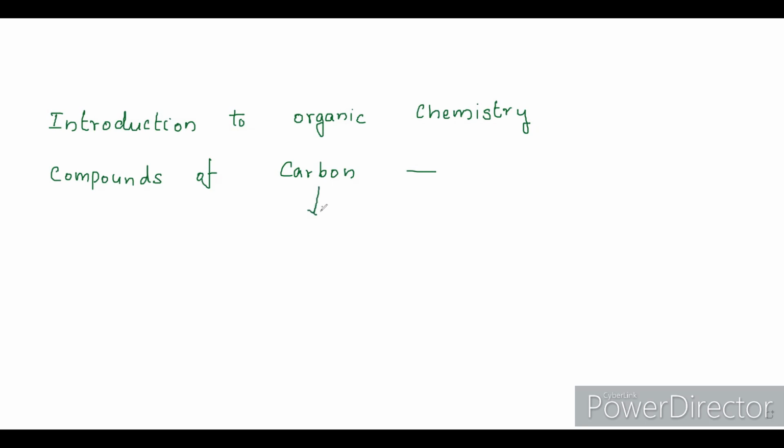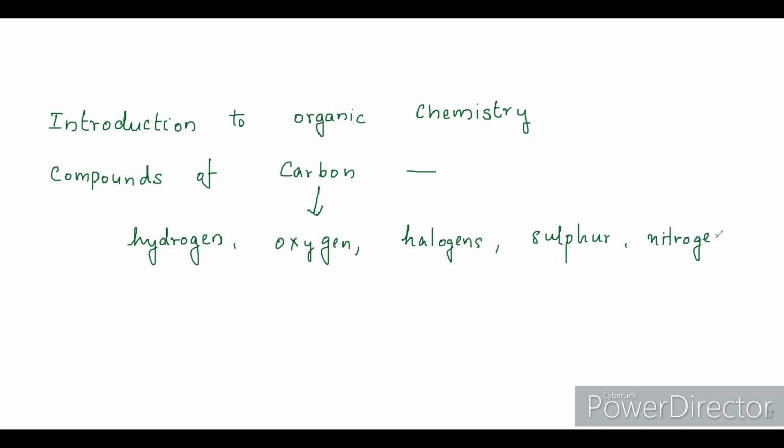Only those compounds in which carbon is connected to atoms of certain other elements like hydrogen, oxygen, halogen, and even sulfur, nitrogen, etc. So very few elements are taking part in the formation of organic compounds.